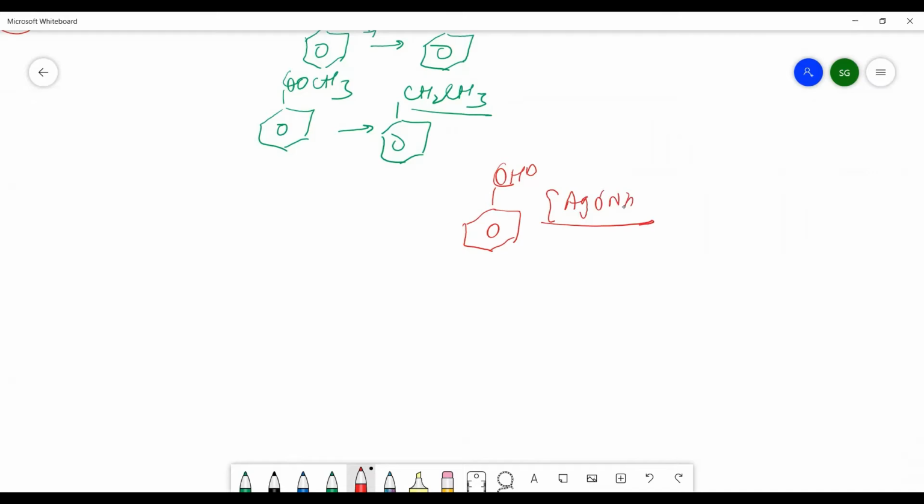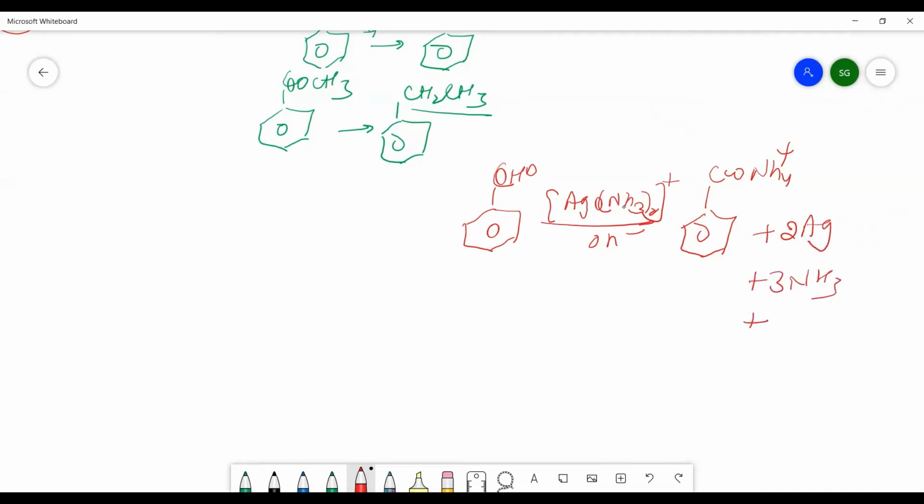Into this we added Tollens reagent. After that, what will happen? There will be formation of the ammonium salt of benzoic acid, there is a liberation of Ag, there is a formation of ammonia, and similarly, a water molecule will be eliminated. So in this form, the reaction will be carried out. Tollens reagent can oxidize benzaldehyde because Tollens reagent is a strong oxidizing agent. So we can use this Tollens reagent for detection of aromatic as well as aliphatic aldehydes, and ketones don't give this test.